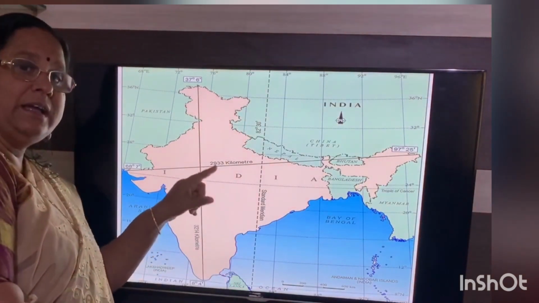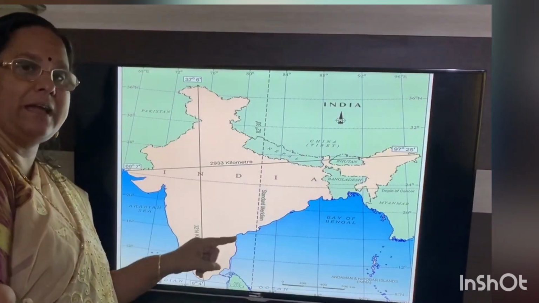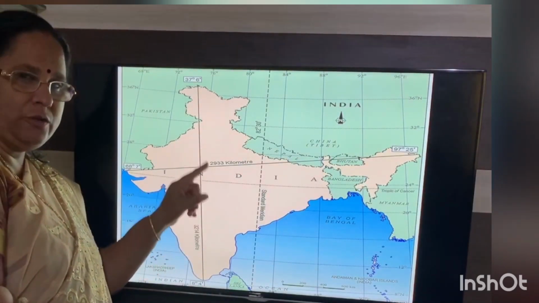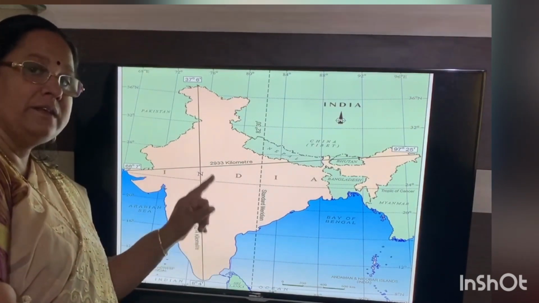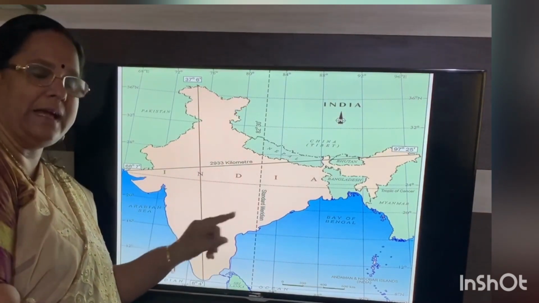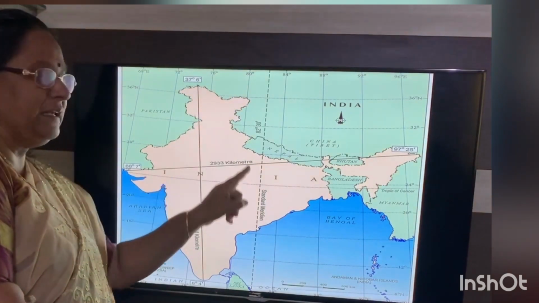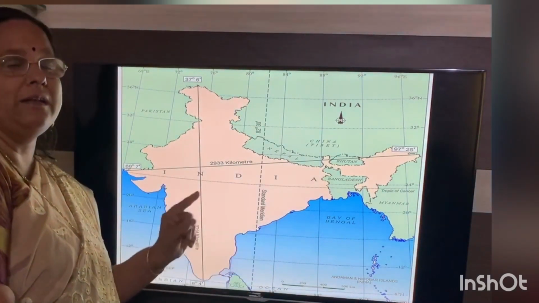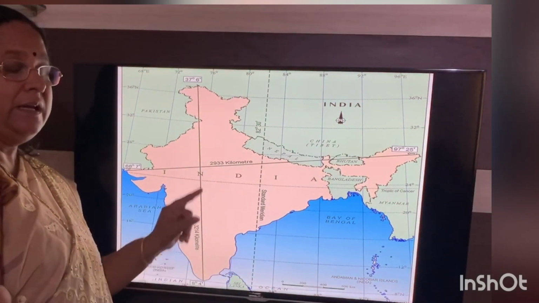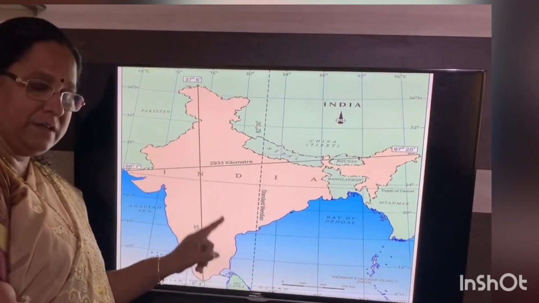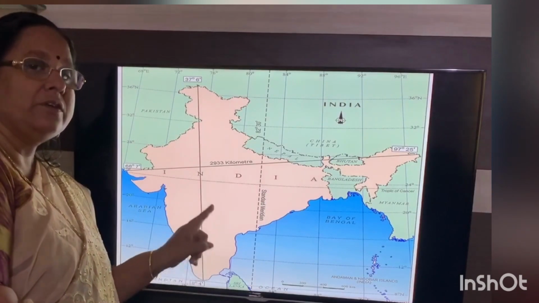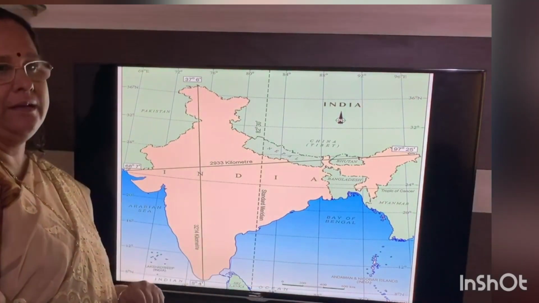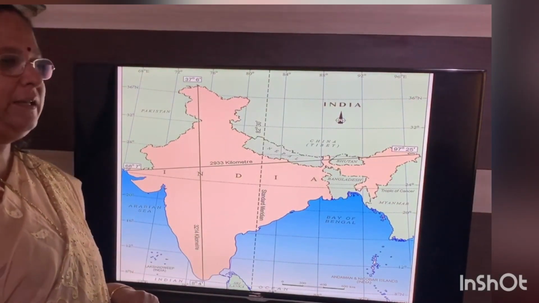Next line is 82.5 degree line. It is called Indian Standard Time, or Central Meridian line. It is an east longitudinal line. Indian Standard Time is located at 82.5 east longitudinal line. Is that clear, children? Now, next slide.